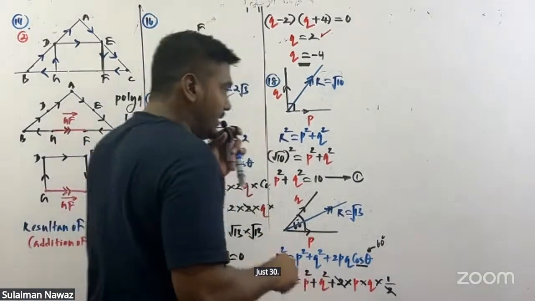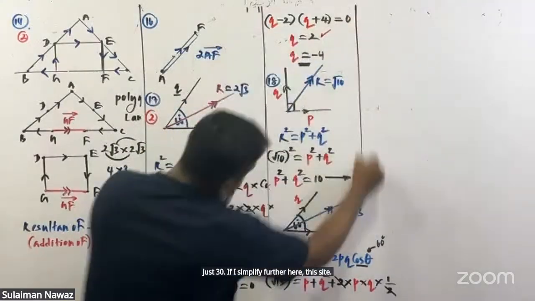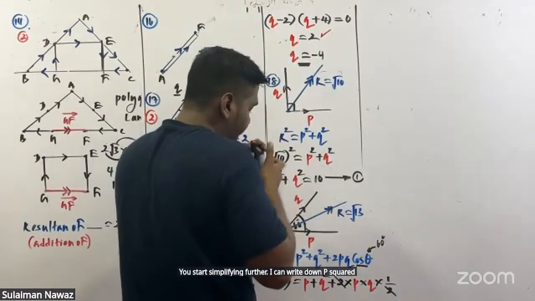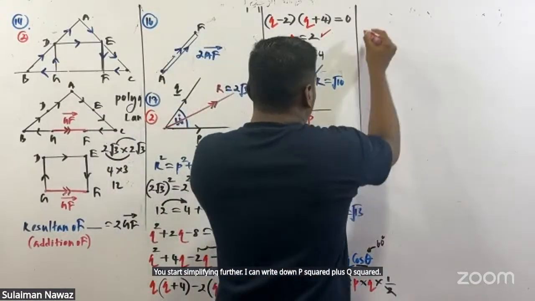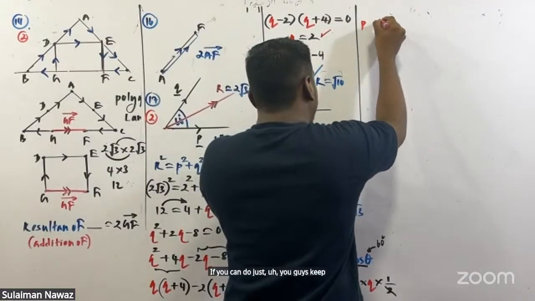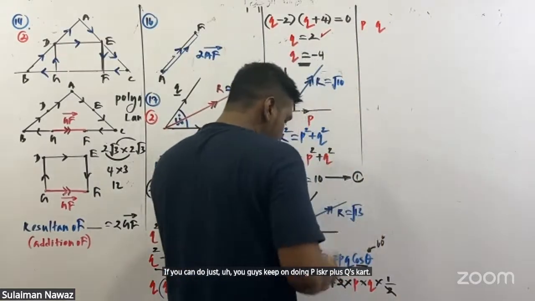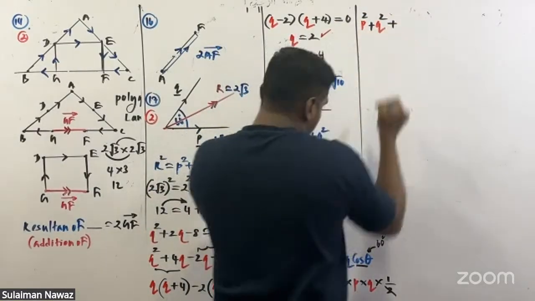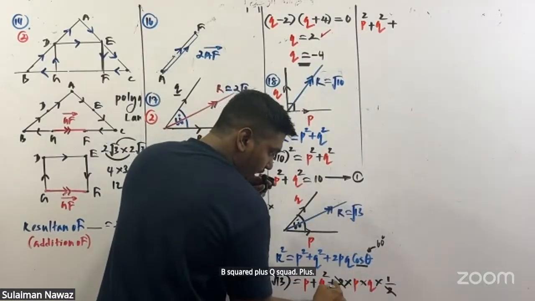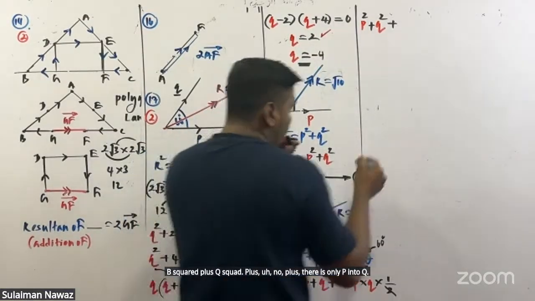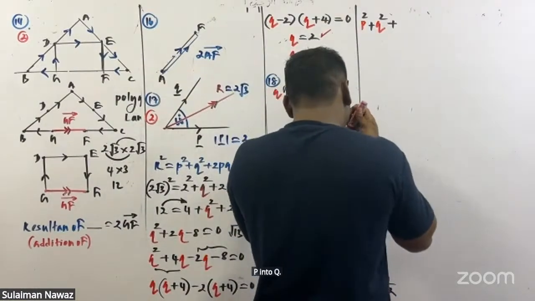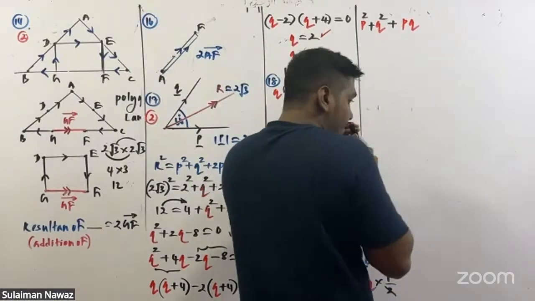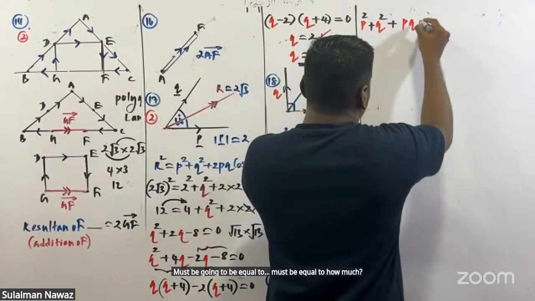If I simplify further here, I can write down P squared plus Q squared, plus now there is only P into Q. P into Q must be equal to how much?